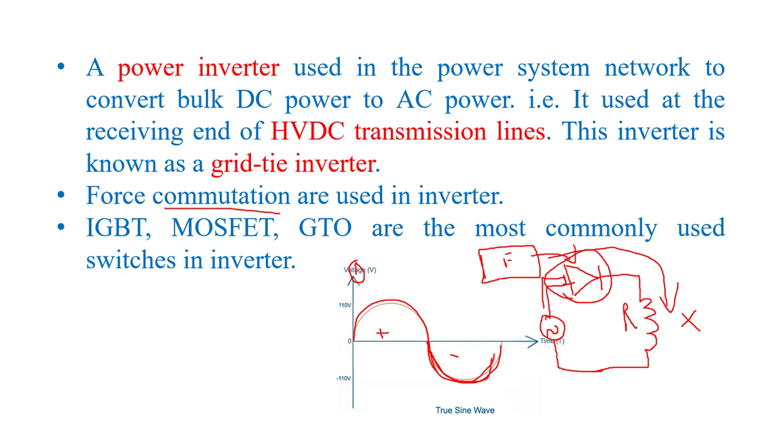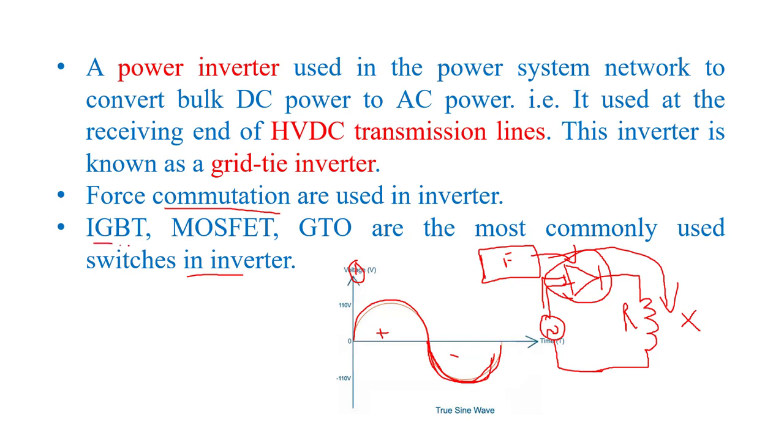Just like if we use a forced commutation circuit in any device, the complexity of the circuit increases, the cost of the circuit increases, the size of the circuit increases. So these are the disadvantages of forced commutation. So to avoid forced commutation in an inverter, we use some power electronic switches.